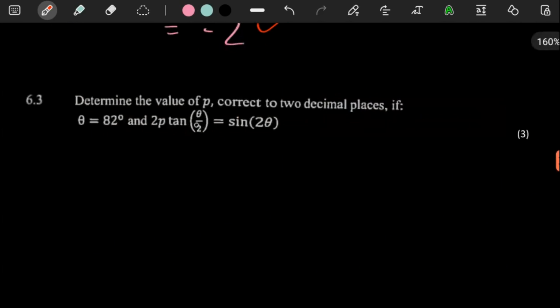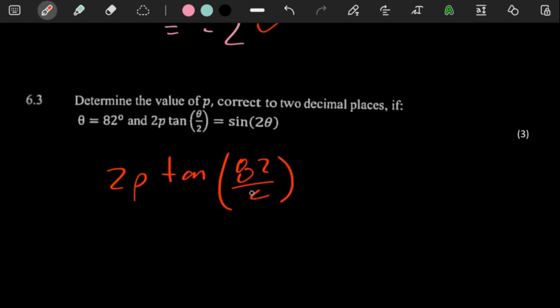So where we see our theta over there, we can just put 82. So let's see, 2p tan 82 over 2, that's going to give us a 41.